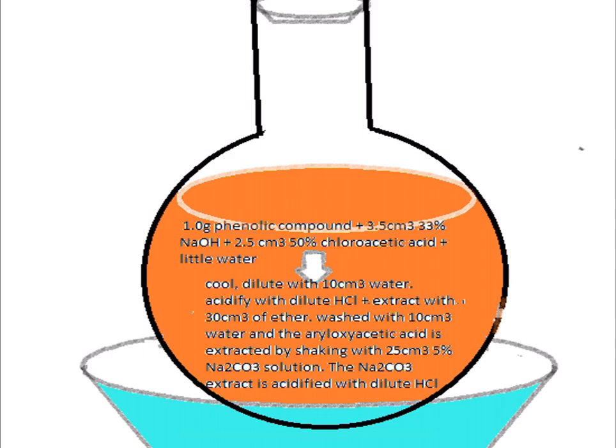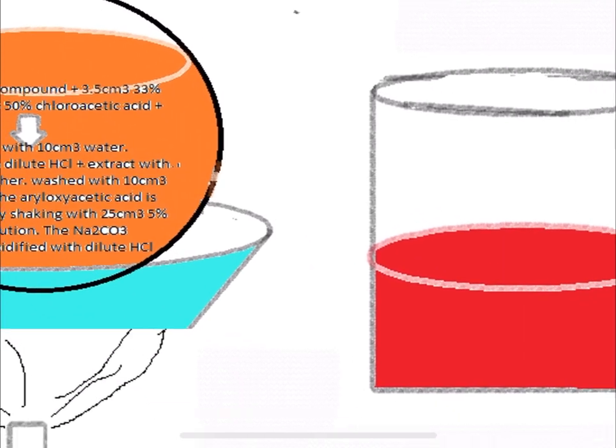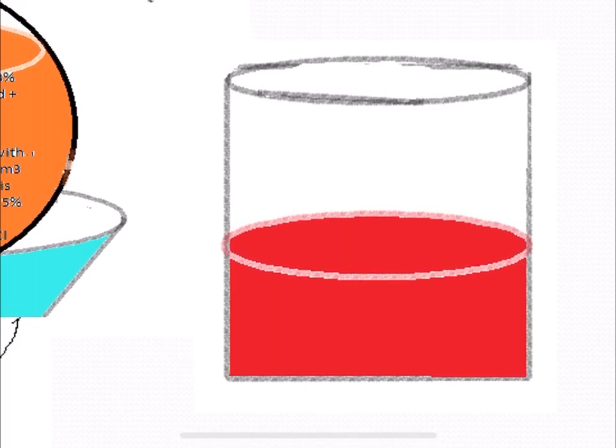That means take 30 ml of ether in a beaker, add the reaction mixture dropwise, and constantly stir it.